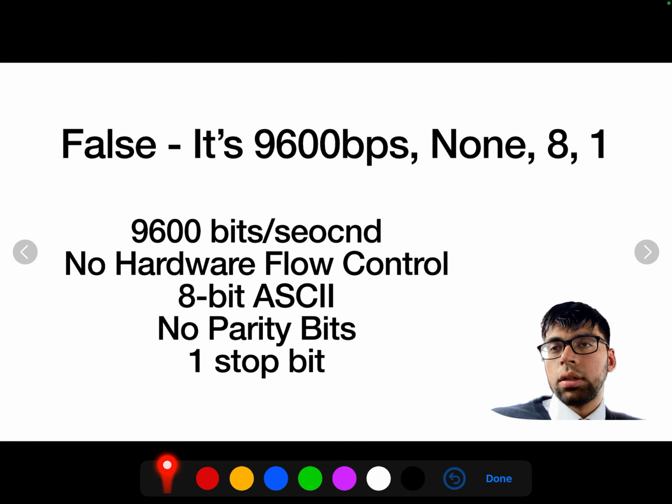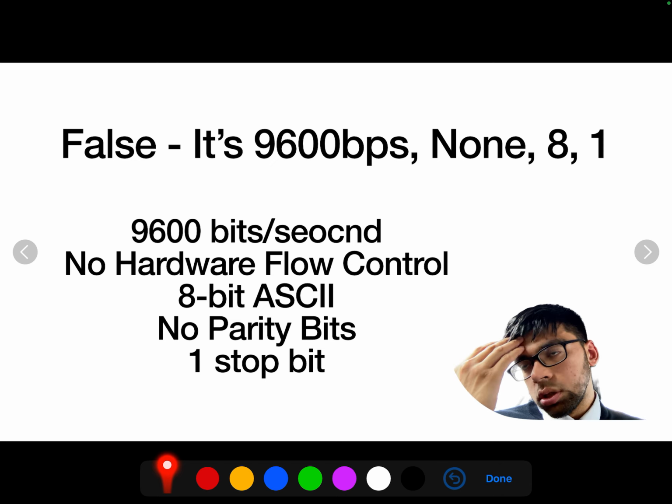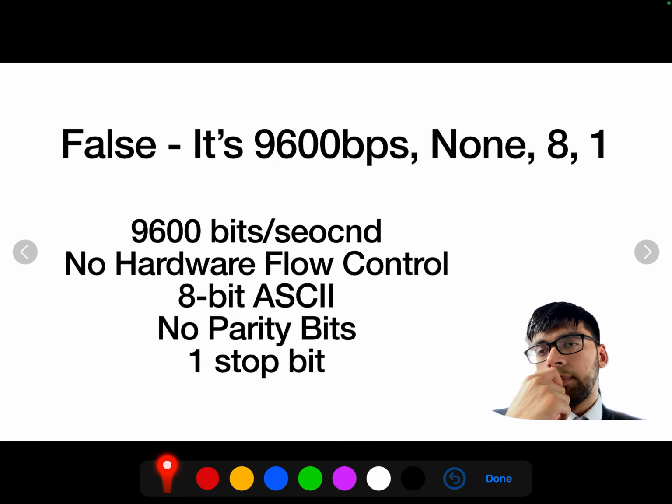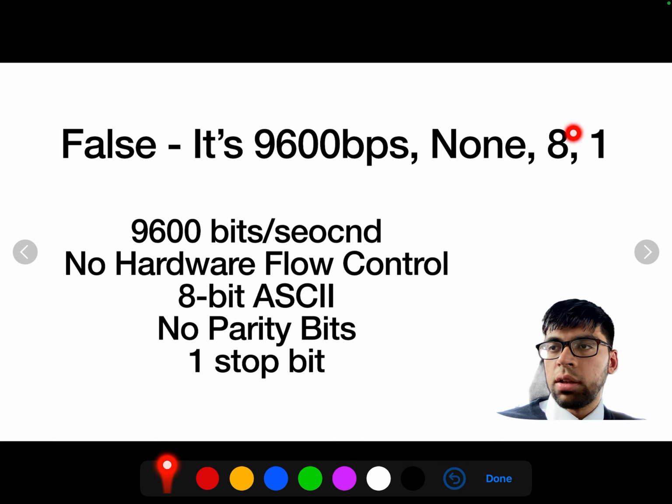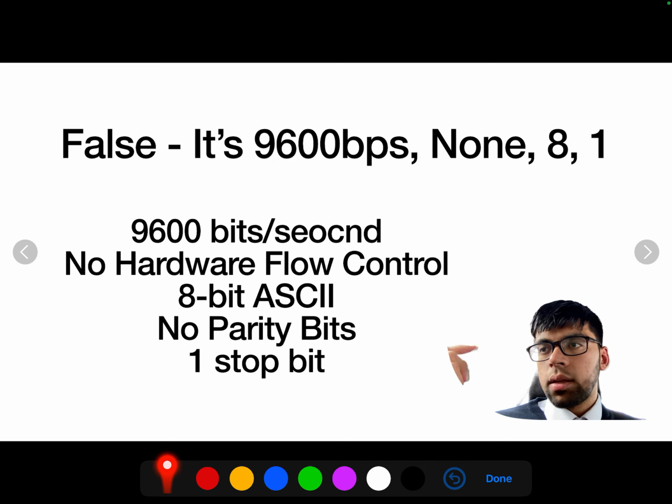Okay, so that was the options we needed to use. The answer is 9600 bits per second, no hardware flow control, 8 for 8-bit ASCII, 1 stop bit. Not even. So it was almost there, but instead of even, the answer was none.